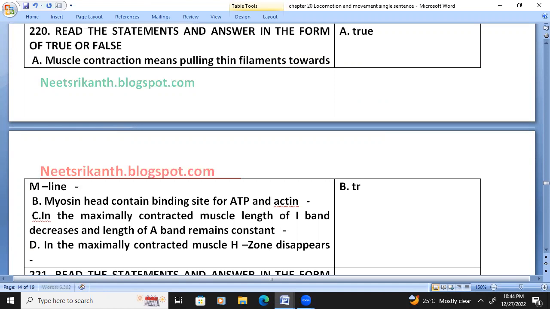True. In the maximally contracted muscle, length of I band decreases, length of A band remains constant. True. In the maximally contracted muscle, H zone disappears. True.